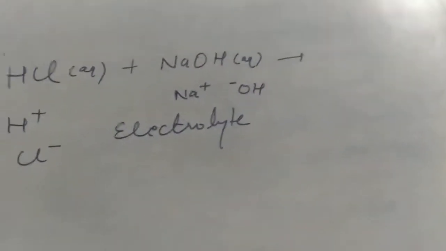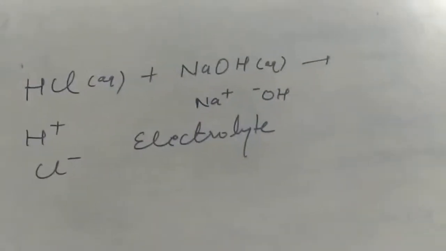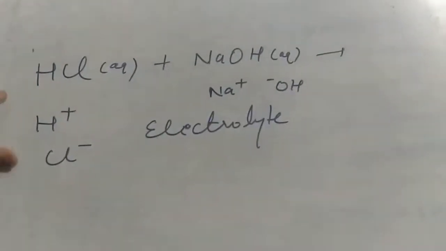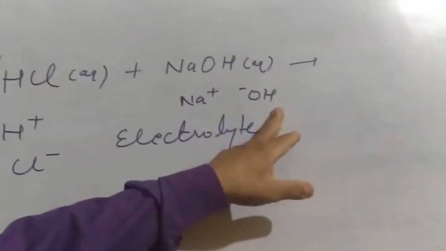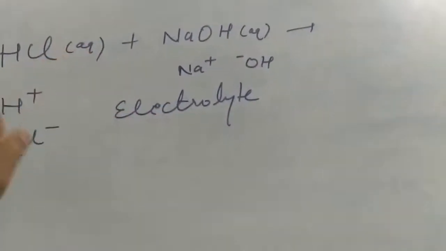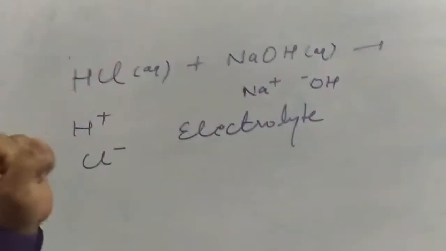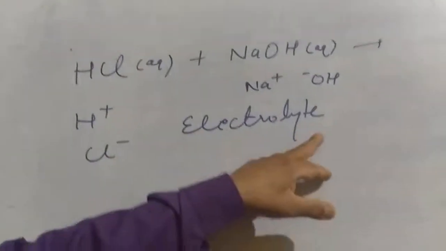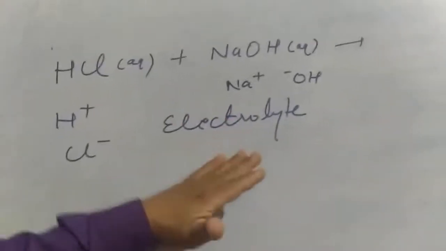Substances, when you dissolve them in water, produce ions. So acids give H plus ions, bases give OH minus ions. They are giving different ions, but one thing is common between them, that they both are electrolytes, because ultimately they are giving ions.